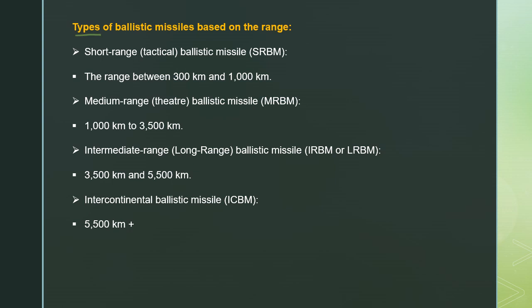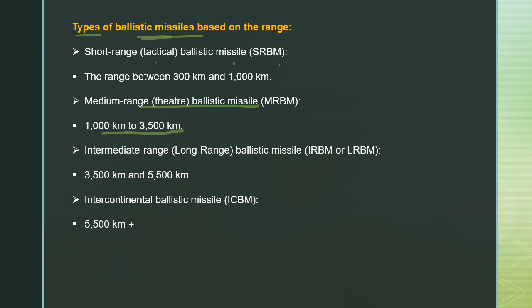Let's see the types of ballistic missiles based on the range. Short range missiles are referred to as tactical ballistic missiles or short range ballistic missiles. The short range ballistic missiles have a range between 300 kilometers and 1000 kilometers. On the other hand, the medium range ballistic missiles have a target range between 1000 kilometers and 3500 kilometers.